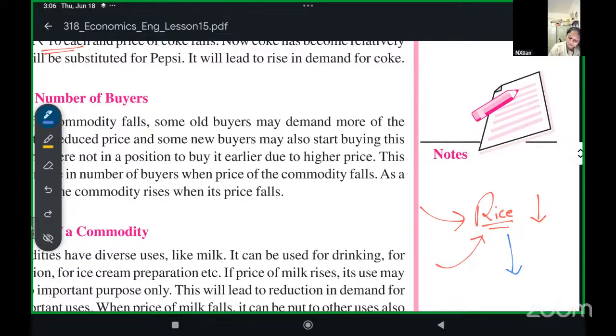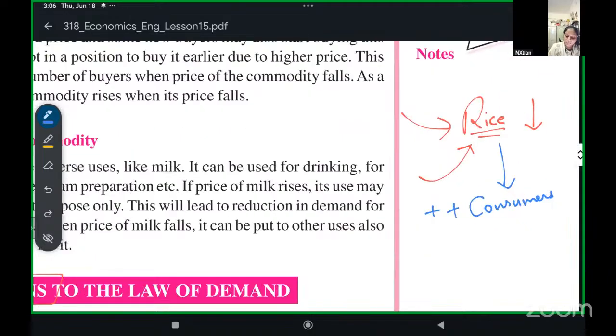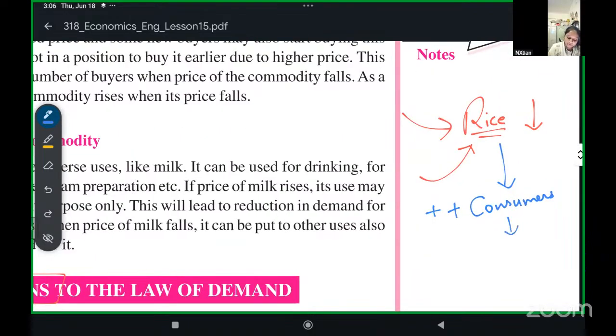That leads to more customers, more consumers, more people started consuming. When there are more customers, more consumers, there will be more demand.